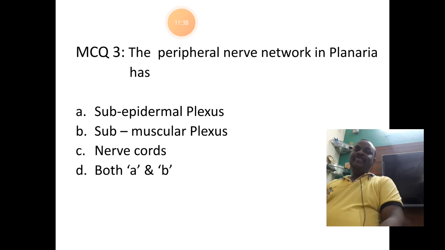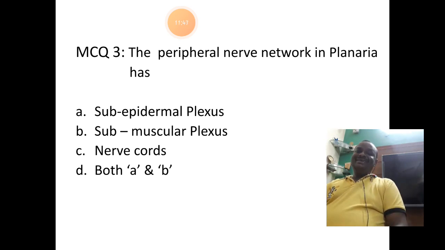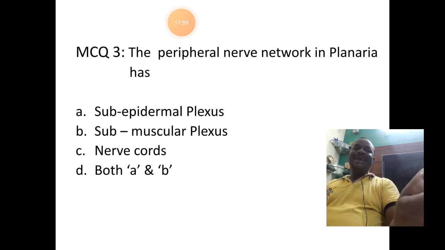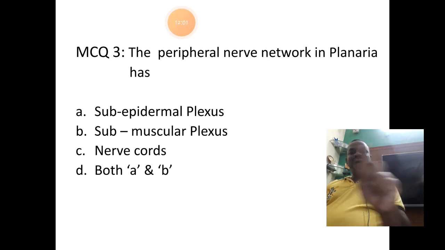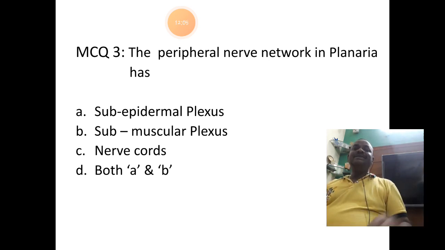Third question. The peripheral nerve network in Planaria has: subepidermal plexus, submuscular plexus, nerve cords, and D is both A and B. Answer is D, both A and B, because it contains both subepidermal plexus and submuscular plexus.